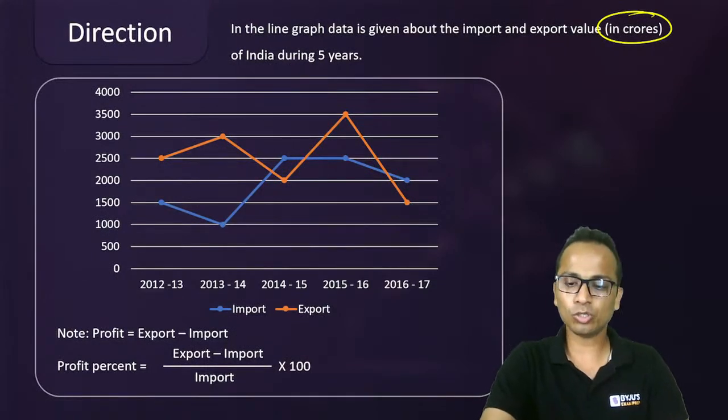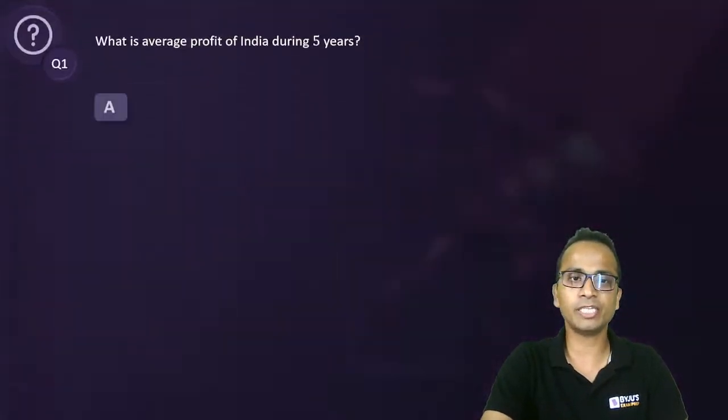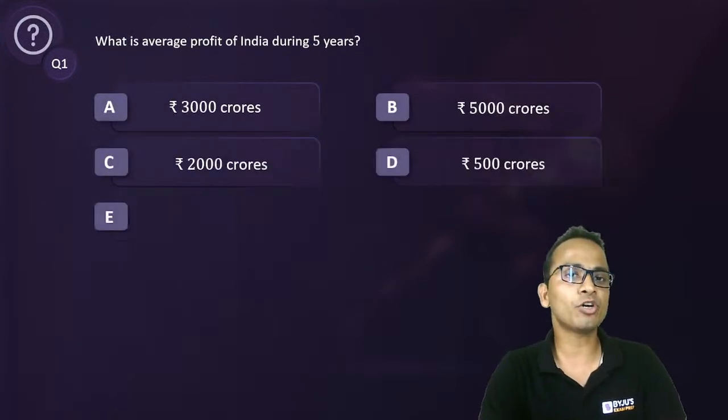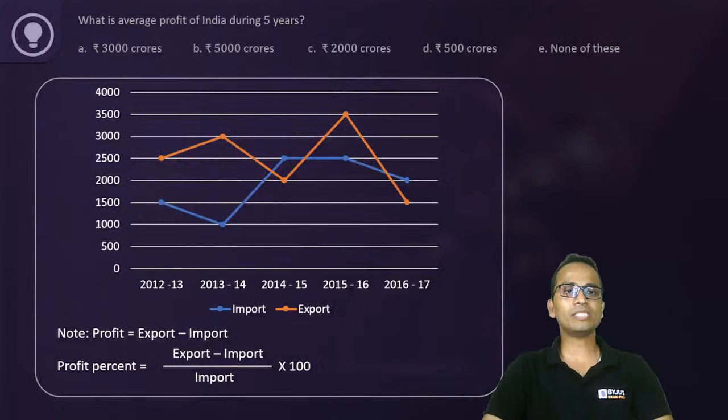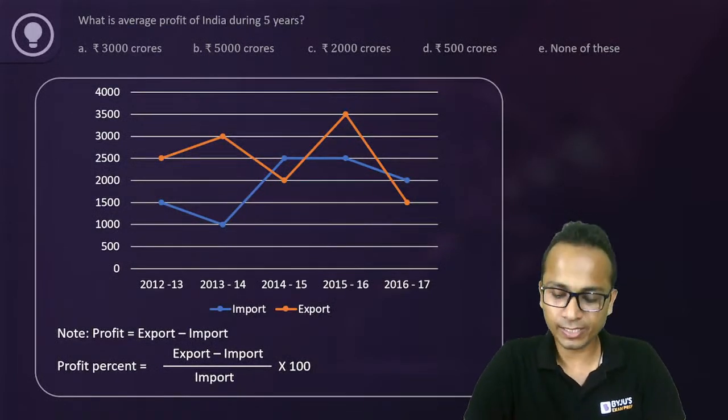All right. So the first question on your screen based on this data: what is the average profit of India during these 5 years? What is the average profit during these 5 years?